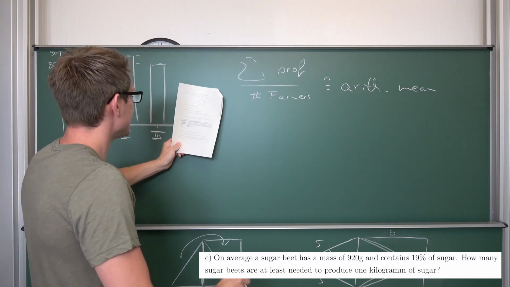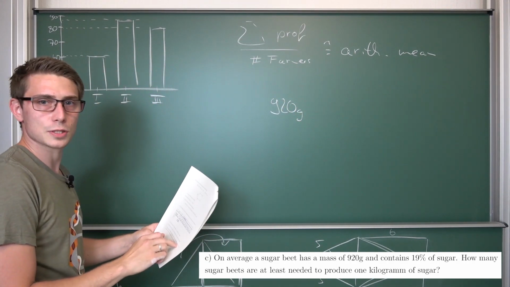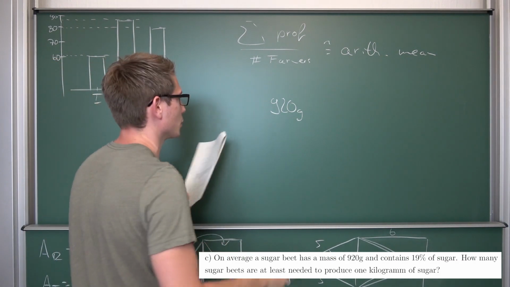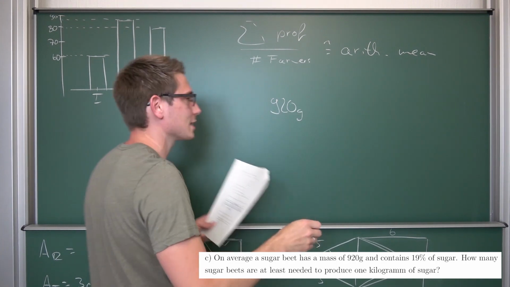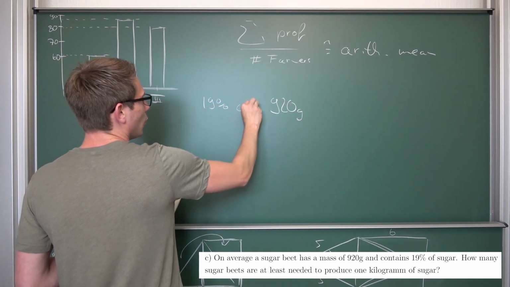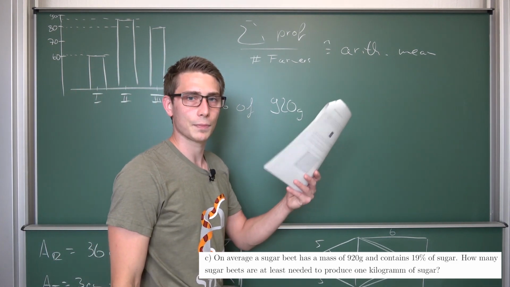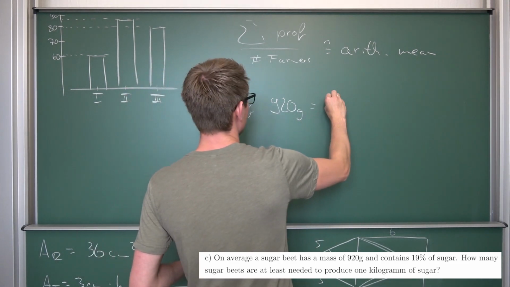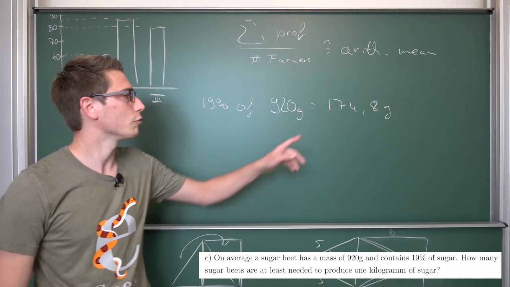On average, a sugar beet has a mass of 920 grams. And 19% of those 920 grams is sugar. So 19% of 920 grams is the amount of sugar inside of a sugar beet. 19%, just like the VAT here in Germany, of 920 grams is the grams of sugar inside a sugar beet. I have used Wolfram Alpha before. This is the tool, this is the part where you're allowed to use calculators. It was something like 174.8 grams inside of a sugar beet.